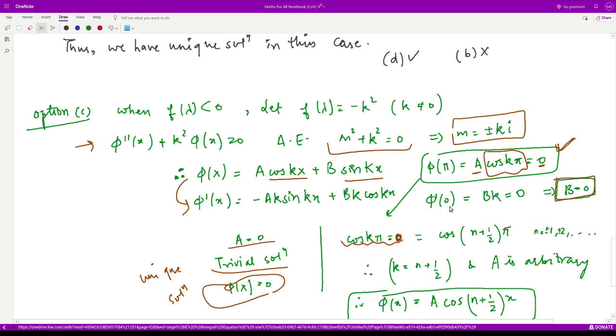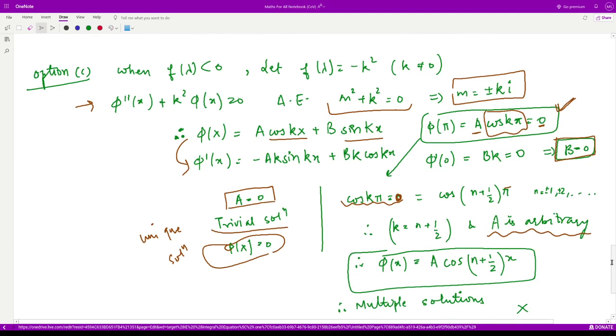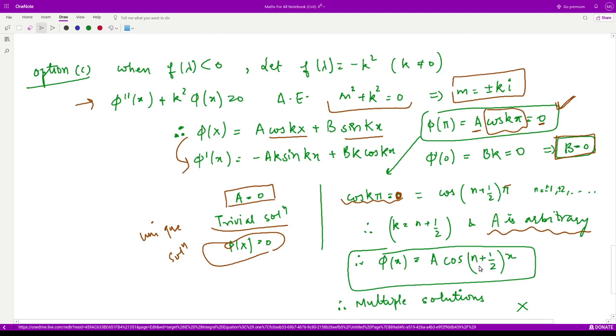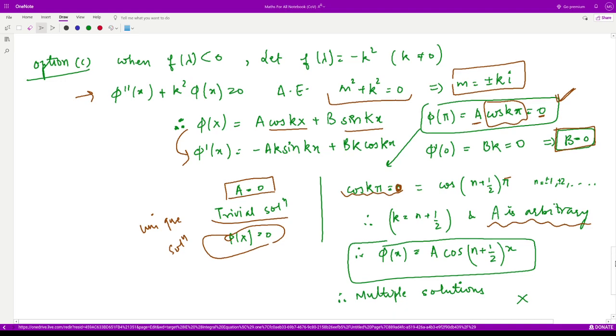And a in this case is arbitrary because it could assume any value. We have not obtained any condition for this. Therefore, the solution would only be a into cos of n plus 1 by 2 into x. Therefore, we have multiple solutions in this case because you can take any value for this a.